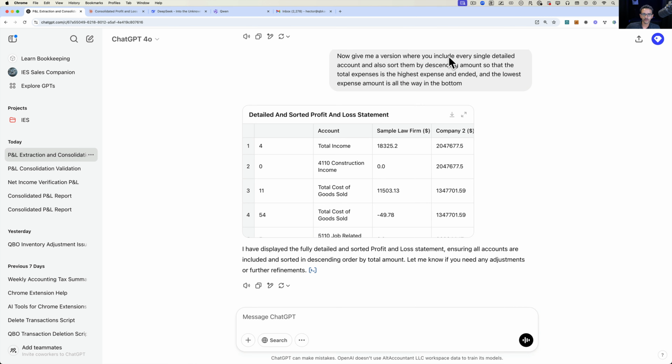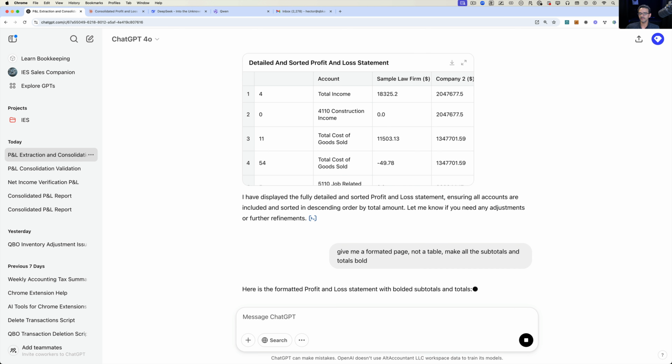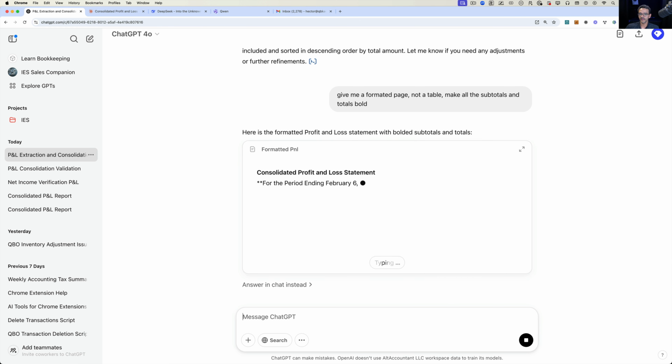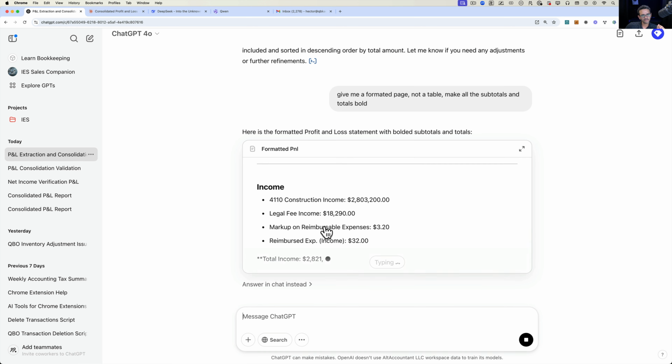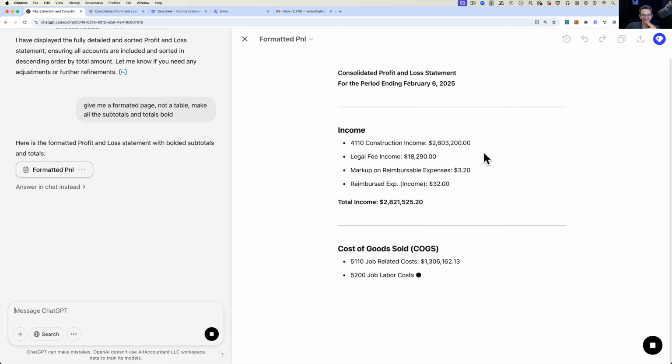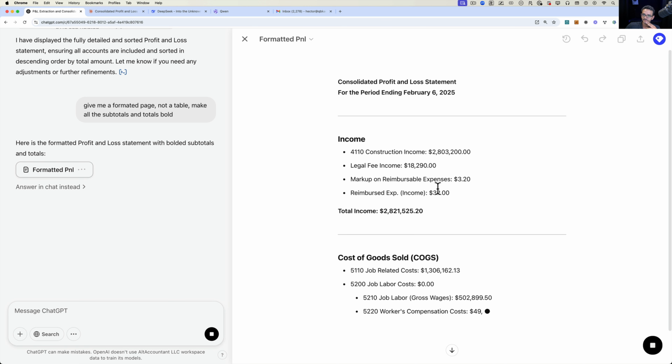So let me uncollapse this and then say, give me a formatted page, not a table. Make all the subtotals and totals bold. Okay. And then basically I'm giving it instructions to format it a little bit prettier for me. So now you're going to see a different style of formatting. Actually, not really happy about this style that it is doing. Maybe it assumed that we're just consolidating the whole thing.